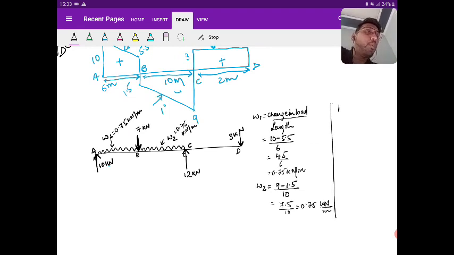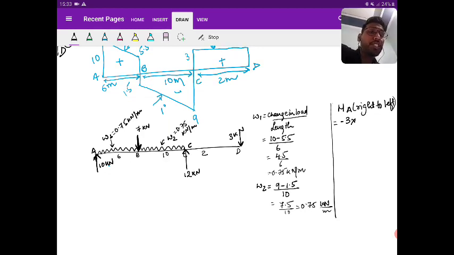I'm finding the bending moment at A coming right to left because I don't know the left to right condition, but I know the right to left condition. So in right to left, anti-clockwise positive, clockwise negative. So coming right to left, -3 into what are the distances? 6, 10, 2. So 6, 10, 16 to 18.